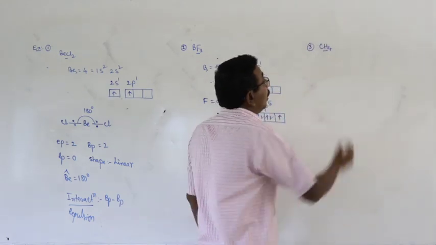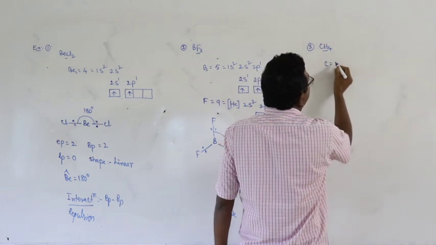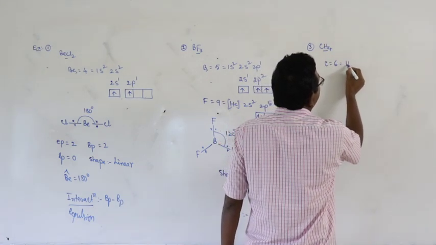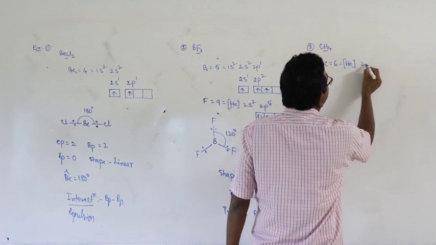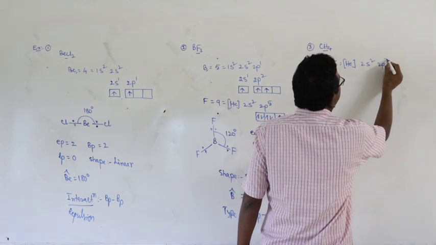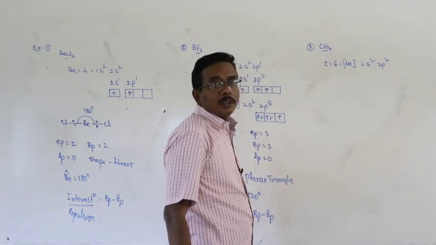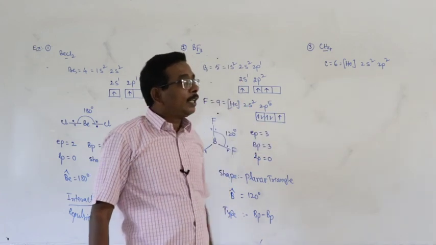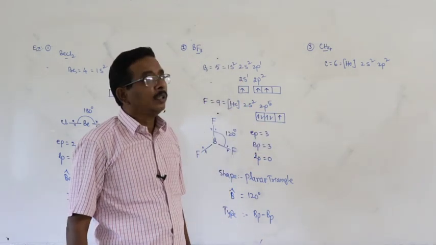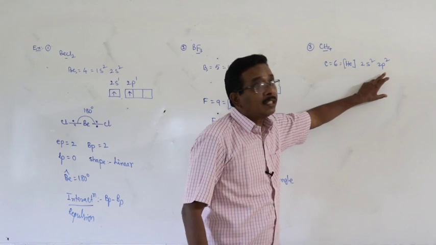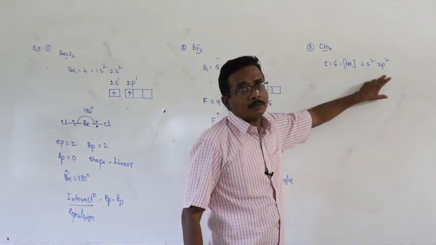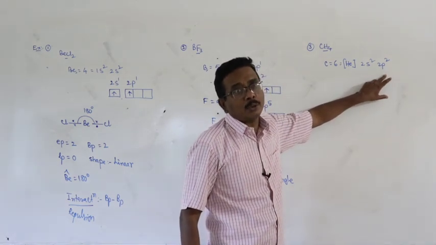methane. What is the central atom of methane? Carbon. Its atomic number is 6. What about the electronic configuration? 2s2, 2p2. In the ground state, what is the combining capacity? 2. Why? There are 2 unpaired electrons available in the valence shell of the central atom. Therefore, the combining capacity is equal to 2.